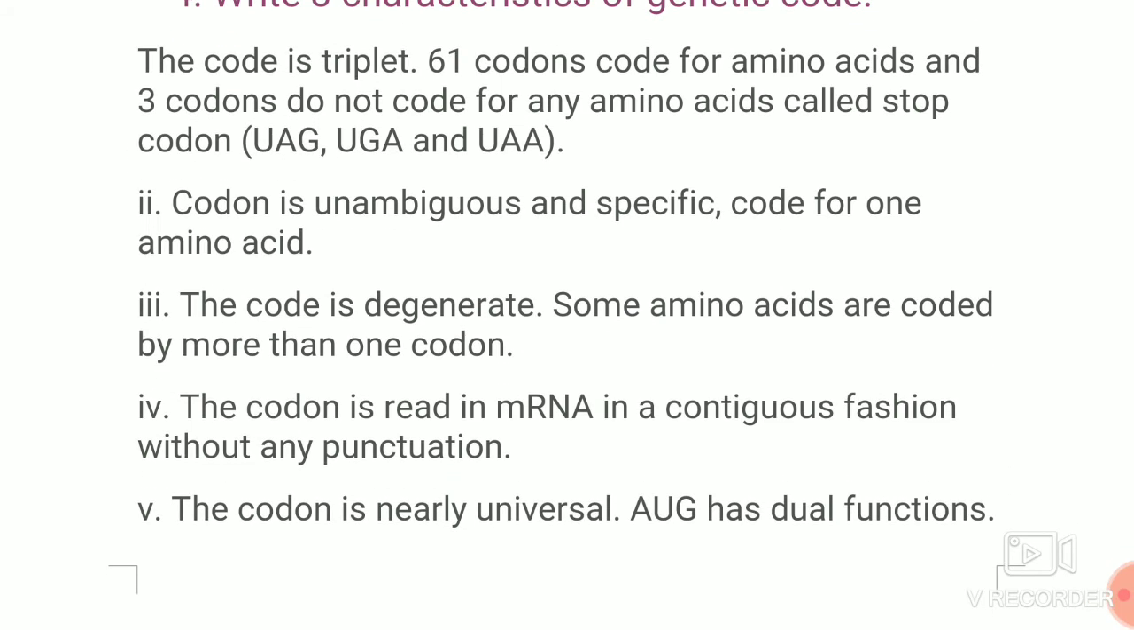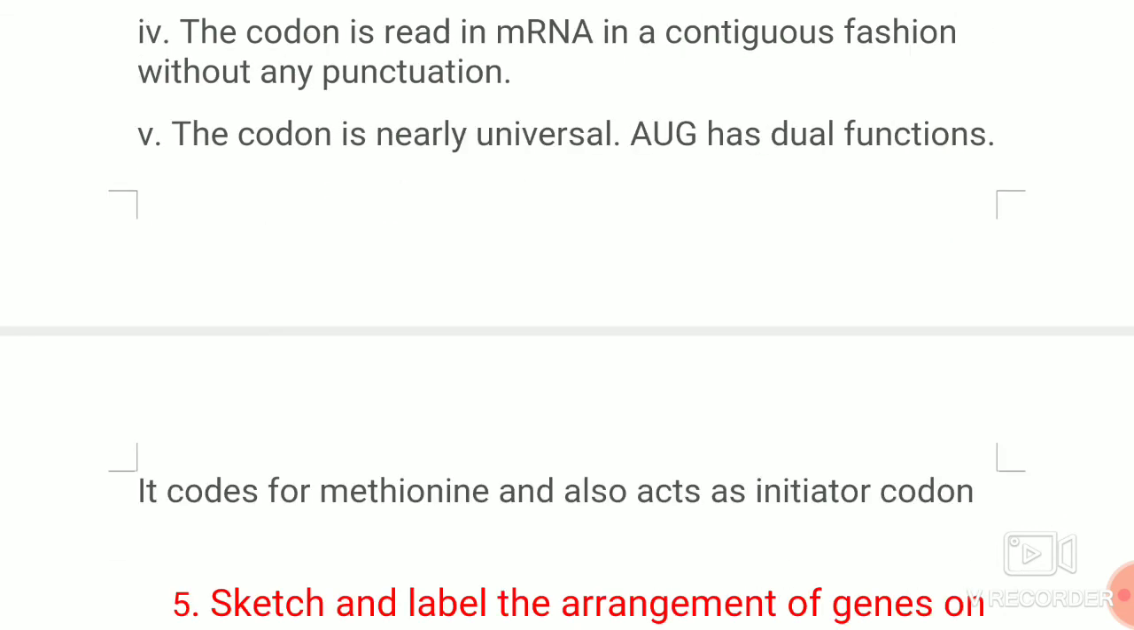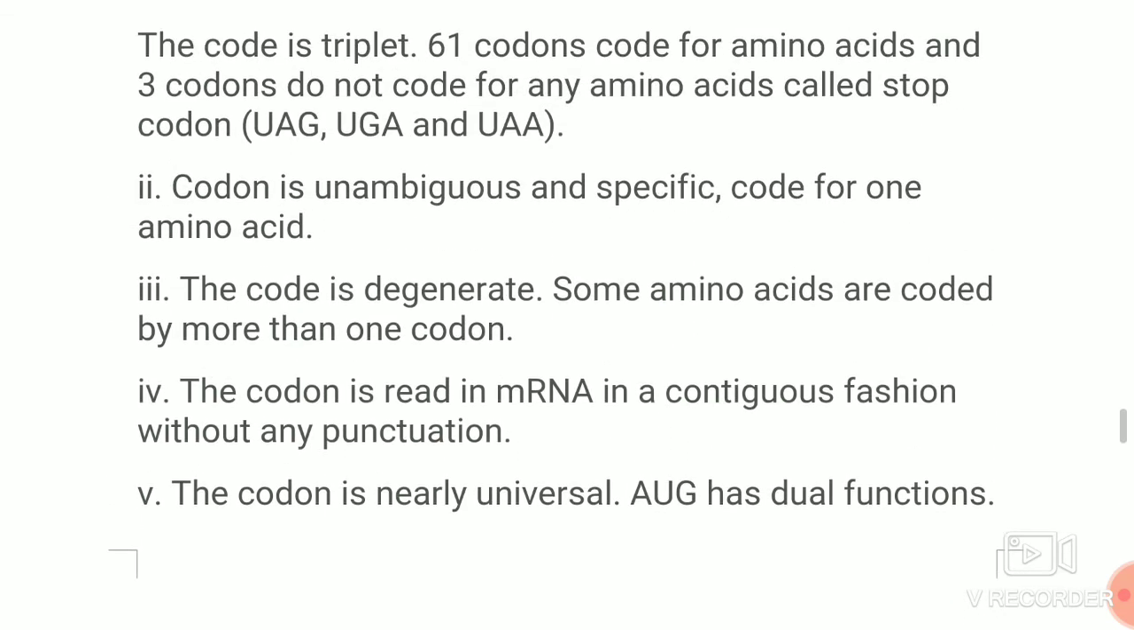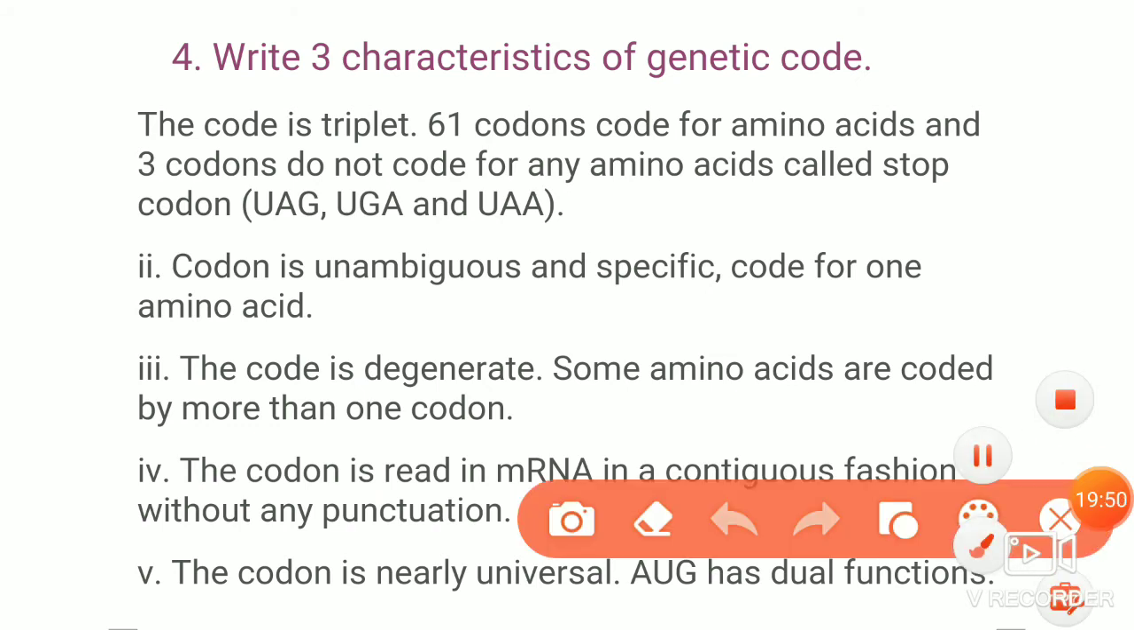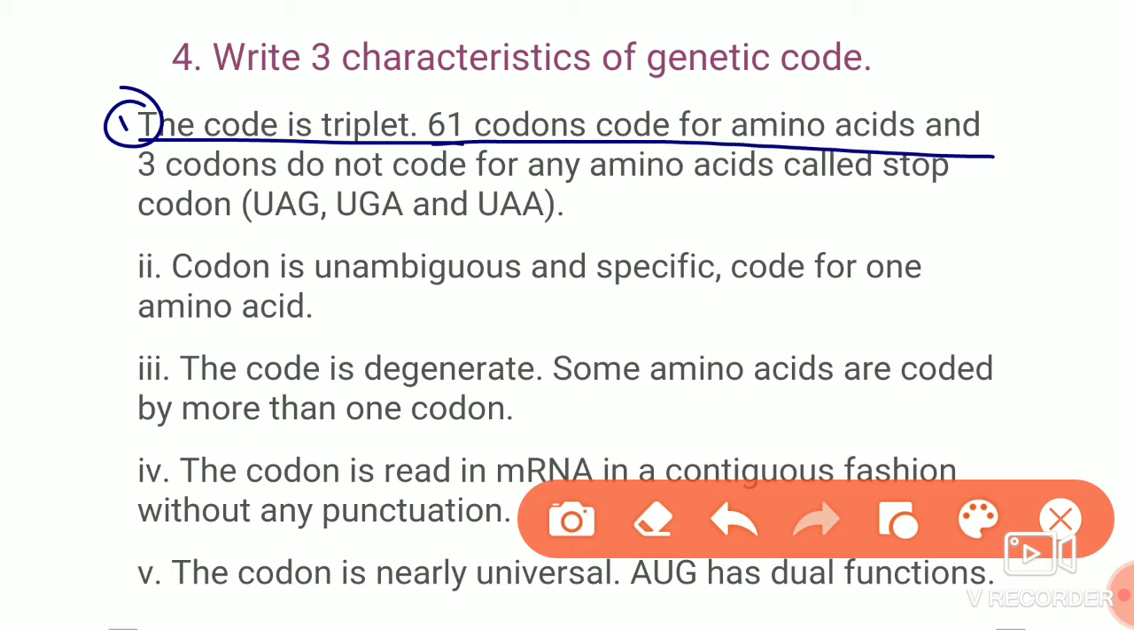So here I have given all the 5 characteristic features. You can write any 3 if you are well confident in your answer. First one is, the codon is a triplet. So 61 codons code for the amino acids. 3 codons do not code for any amino acids. They are called stop codons. This is the first feature.